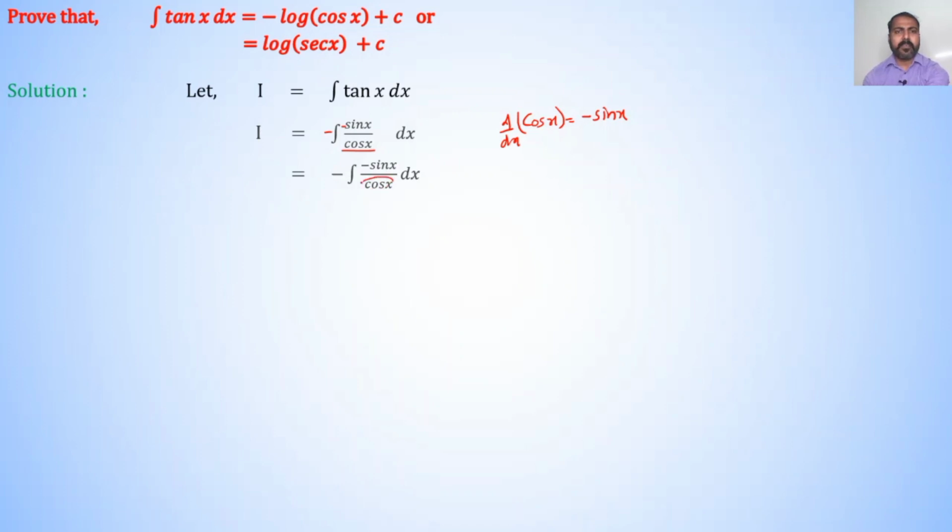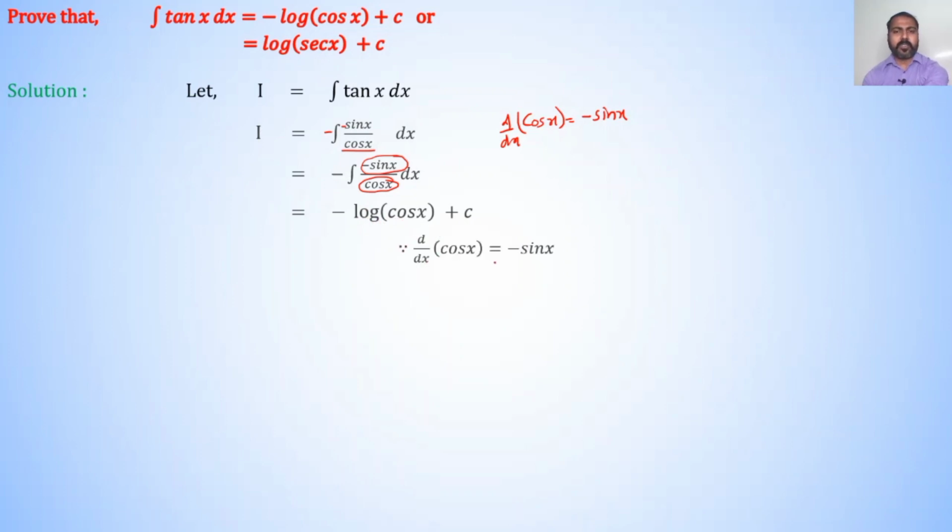Here derivative of denominator term, that is cos x, is in numerator, that is minus sin x. Therefore, answers of such types of integrations are directly written as log of mod of denominator. So, minus as it is and answer of the integration is log of mod of cos x plus c.